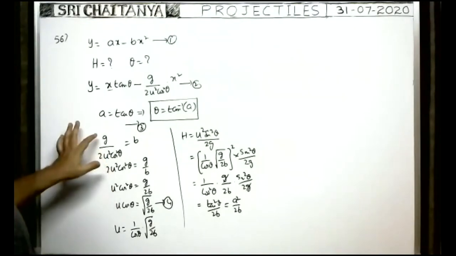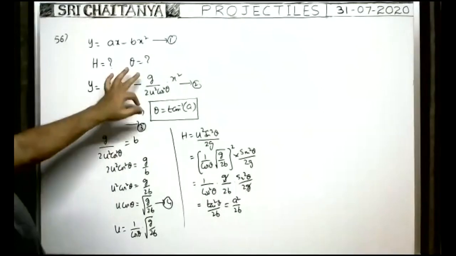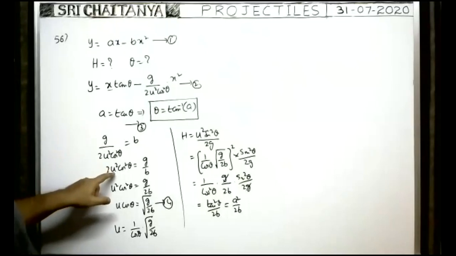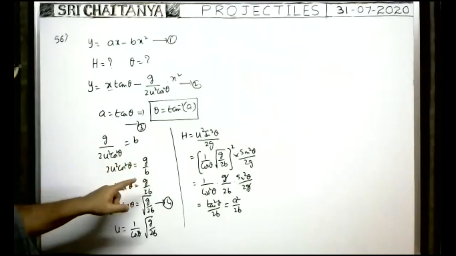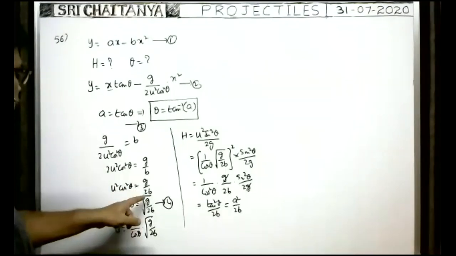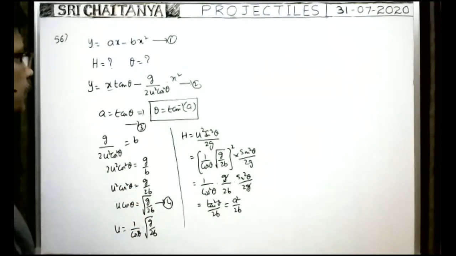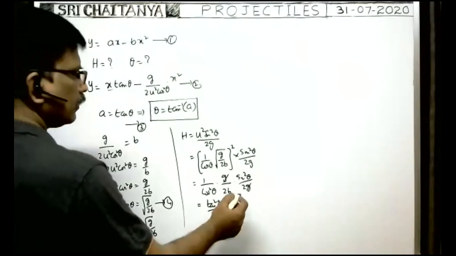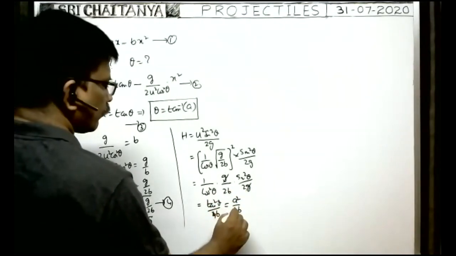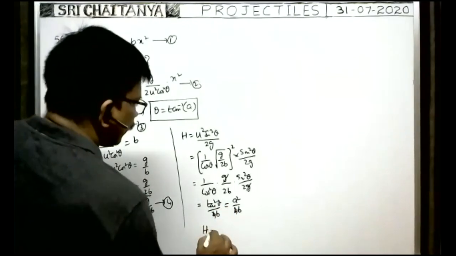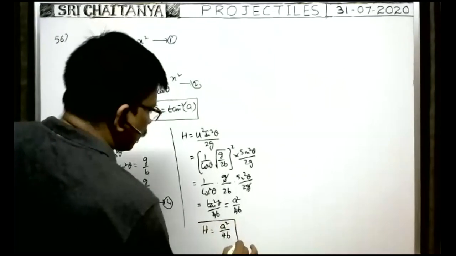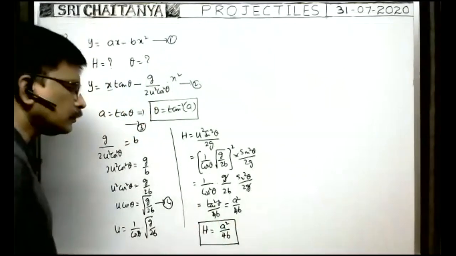Here g by 2u square cos square theta is equal to b is there in the problem. Then 2u square cos square theta is equal to g by b, or u square cos square theta is equal to g by 2b. Here 2 is there. 2 twos are 4. You have to write 4. Therefore, maximum height reached is equal to a squared by 4b. This is the formula for maximum height reached.